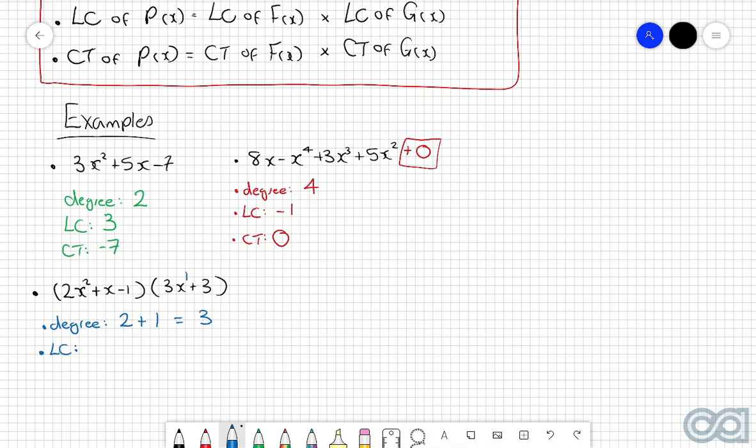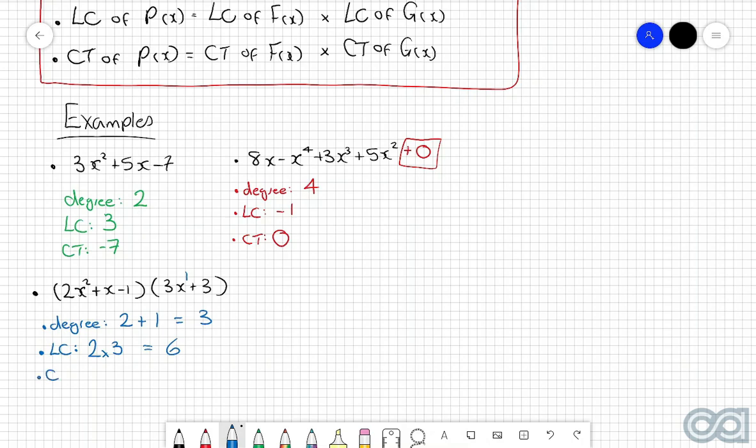Then the leading coefficient. We know that the leading coefficient of a multiplication of polynomials is the product of the two individual leading coefficients. So with the first polynomial, we can see that the leading coefficient is going to be this 2. And then with the second polynomial, we can see that the leading coefficient is going to be 3. So therefore, we can say that the leading coefficient of the entire thing will be 2 multiplied by 3, which is equal to 6.